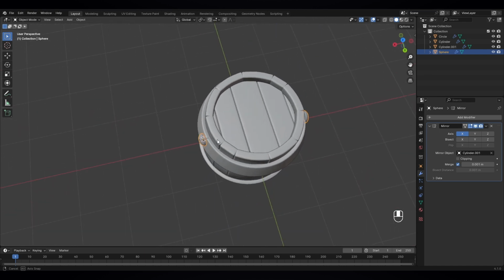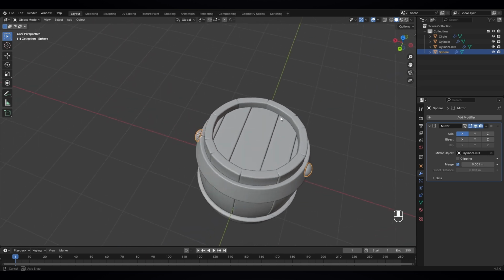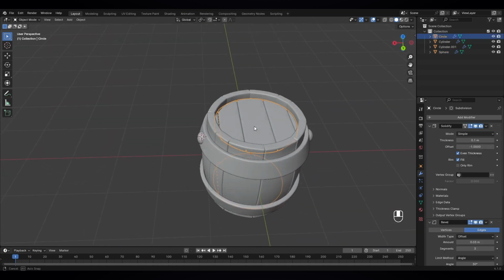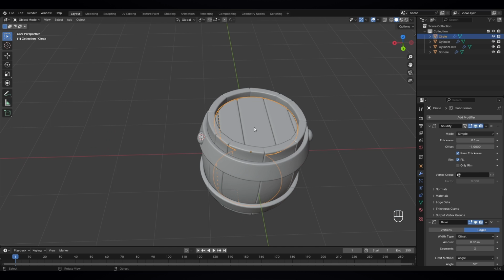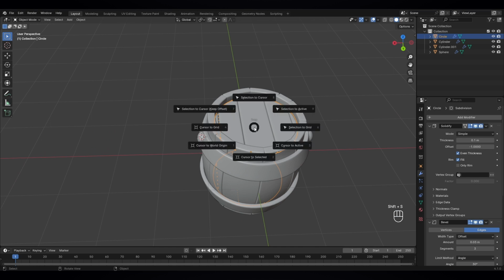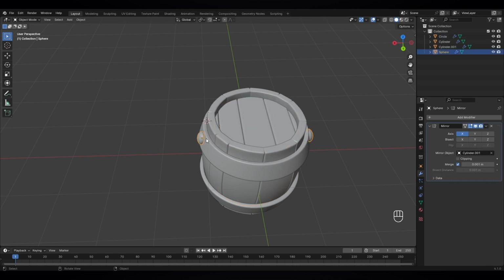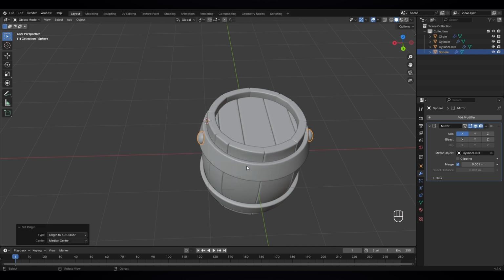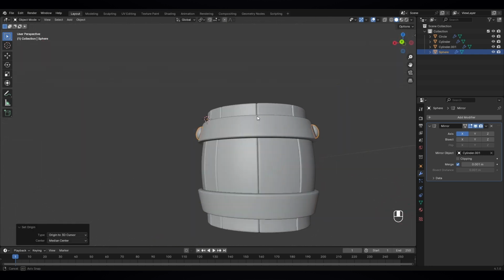Yeah, all right, now we got the 2, and now just select this and shift S. Okay, let's, okay, no, just select this and right click and set the origin to 3D cursor so it's in the middle.